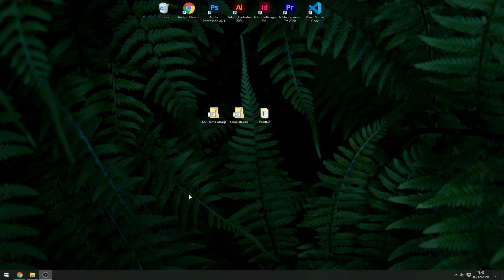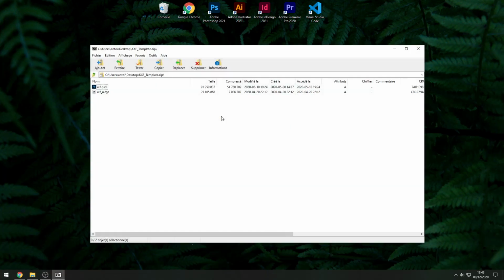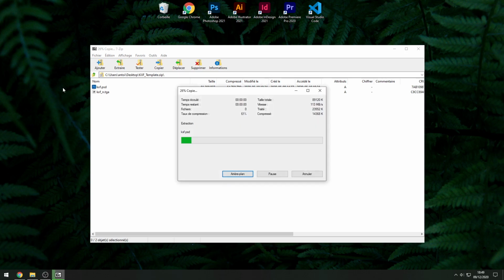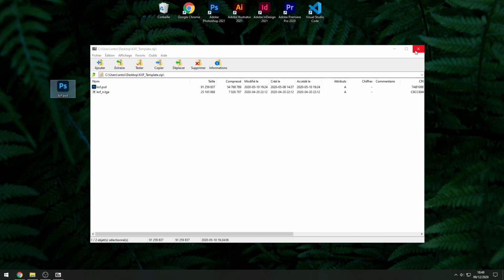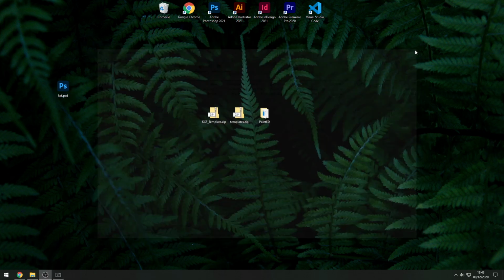So now that we have everything, let's open the file. So let's open KXF zip. So inside we'll find the PSD, that's the one we're gonna use. And there is another file called KXF_N, which is the normal map. We'll see it later. So first, let's take the KXF PSD and put it on the desktop. All right. So for now, that's everything we need to make the base skin.